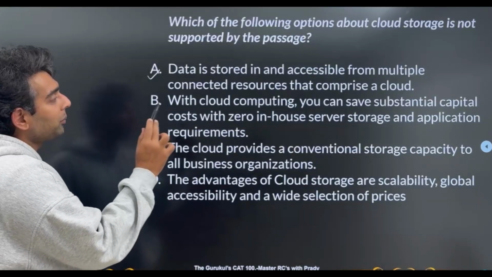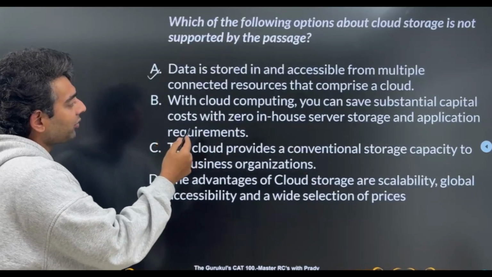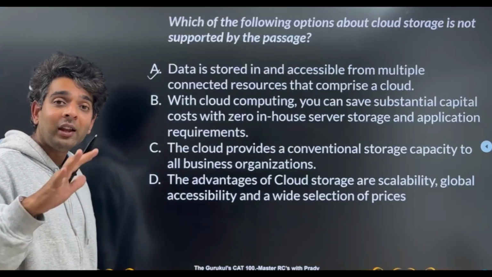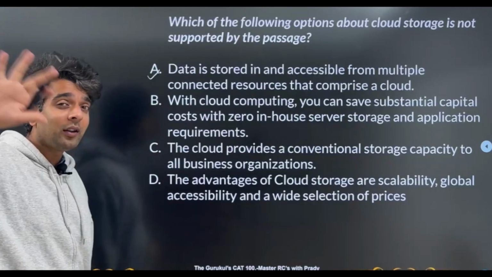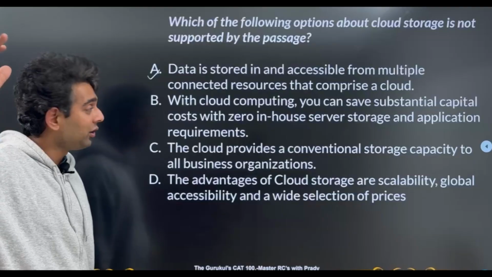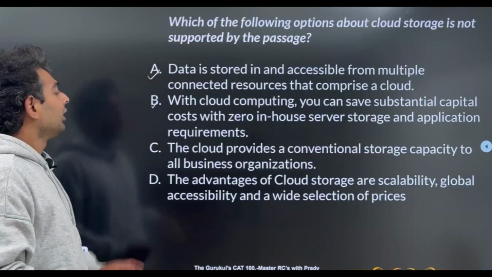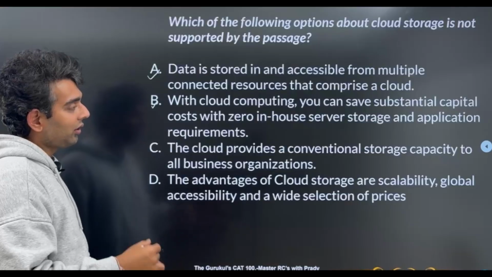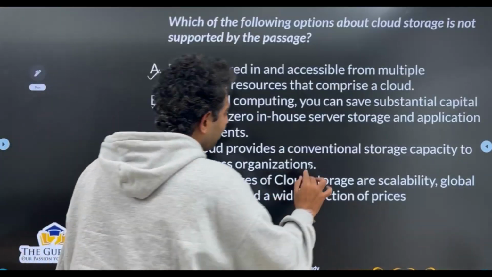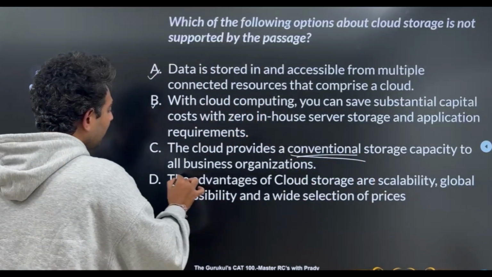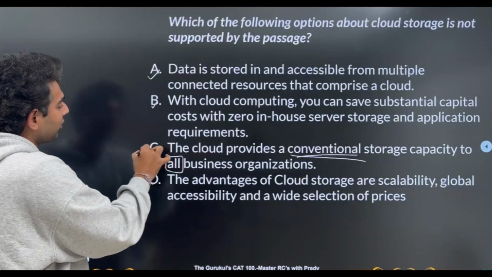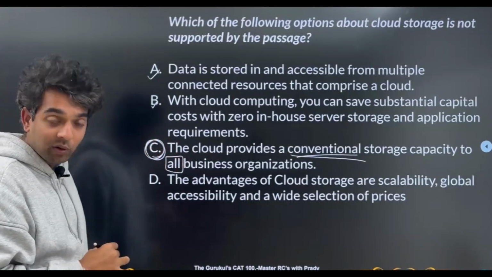B, with cloud computing, you can save substantial capital costs with zero in-house server storage and application requirements. Yes, you don't need to have anything by yourself. Some third party, some other company is going to manage everything for you, right? So this is also given. C, the cloud provides a conventional storage capacity to all businesses and organizations. Now see, there's nothing conventional, there's nothing traditional about cloud, and it does not do it for all business organizations, right? So because of these two things, I think that this has not been supported in the passage.